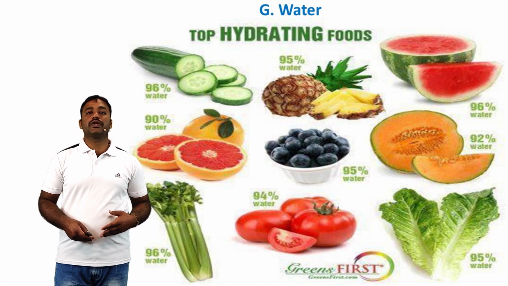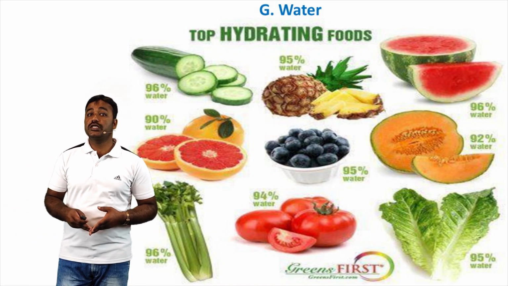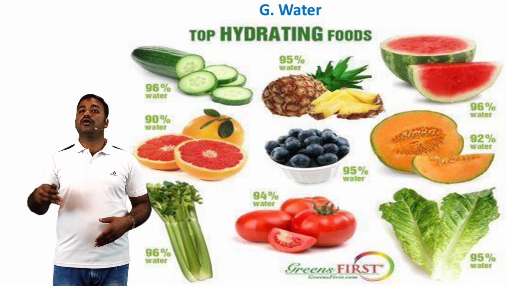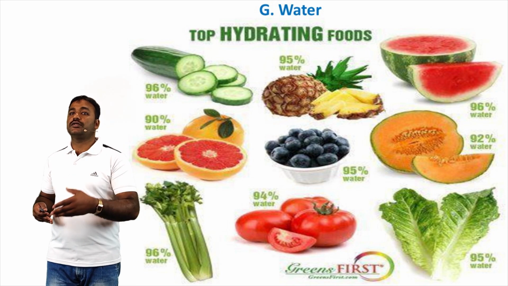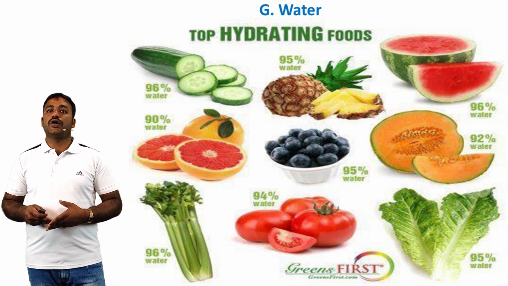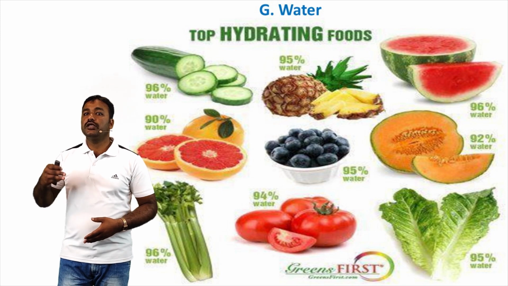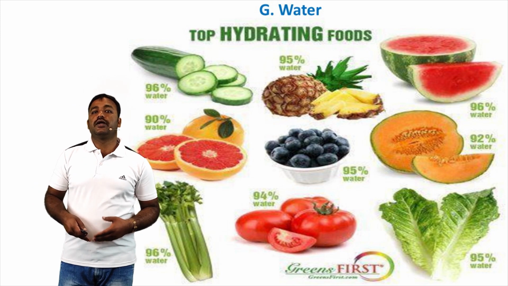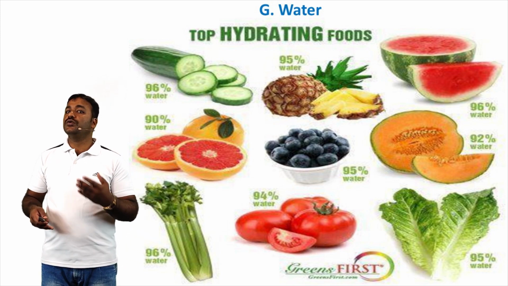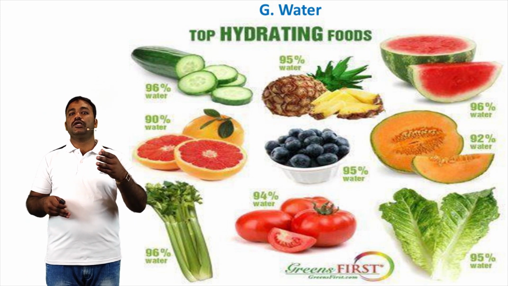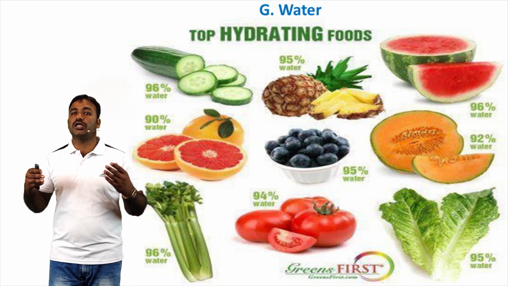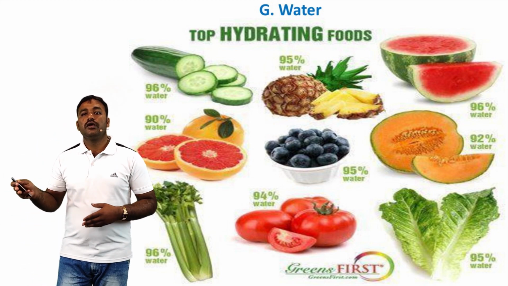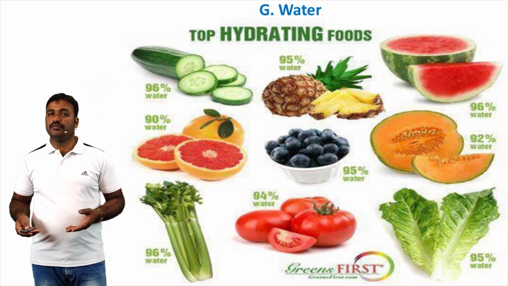Next, water. See this picture. About 65% of the human body is made of water. It is necessary to make up for the loss due to excretion in the form of breath, sweat and urine. The daily requirement of water in an adult is 1.5 to 2.5 liters. During hot weather, increased intake of sufficient water prevents dehydration. Water helps in the removal of by-products of cell metabolism.